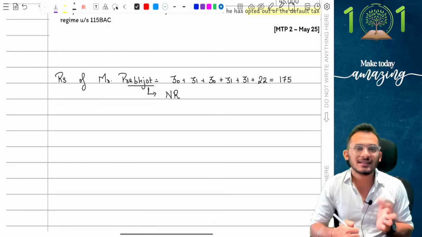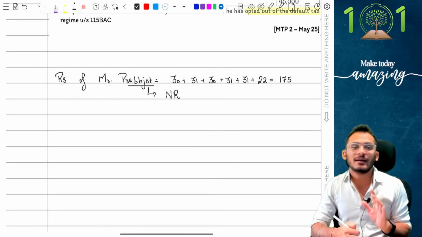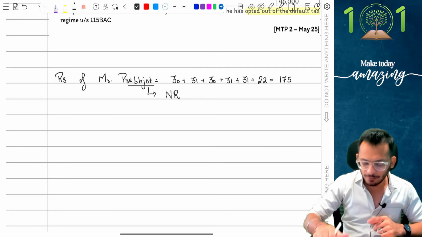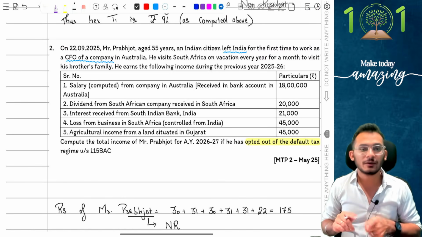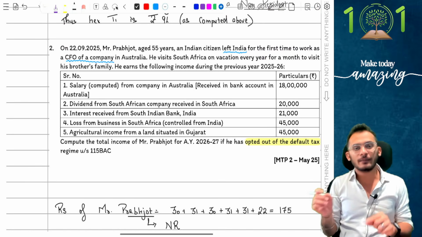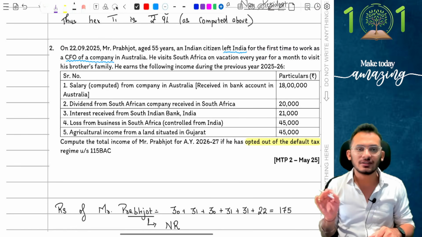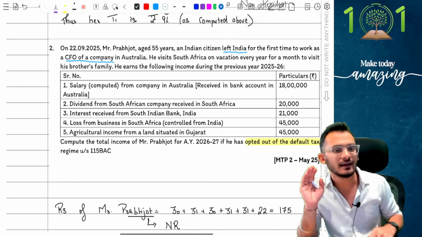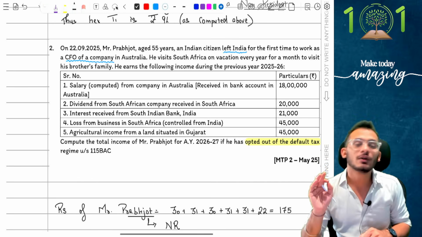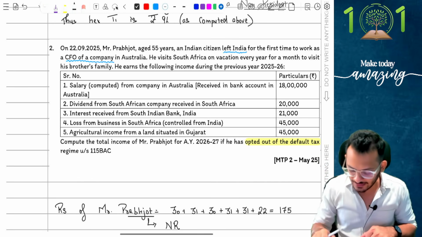Now, Rahul, 60 days and 365 does not matter. Understand, the person is leaving India for employment purposes. When I'm leaving India for employment purposes, an Indian citizen leaving India for employment will not trigger any other conditions and therefore he will directly become a non-resident. I don't know about deemed residence conditions, so I will not check that itself. Now, let's check the final answer.